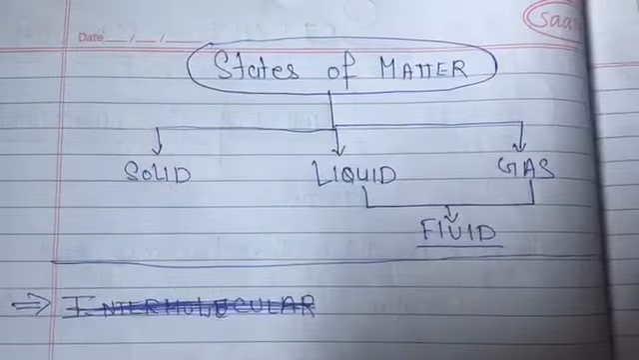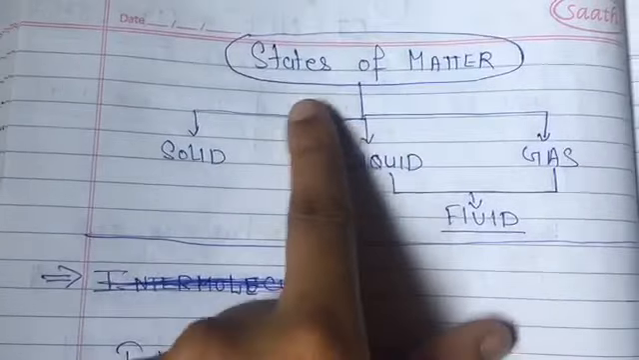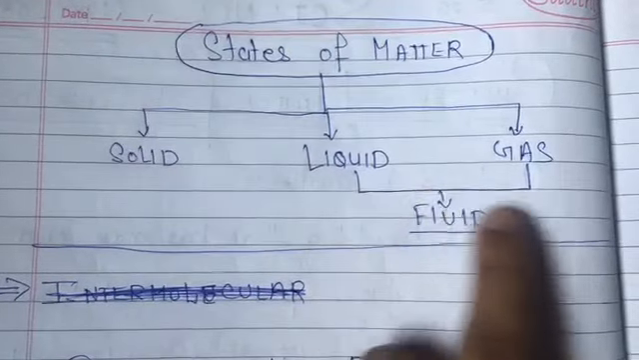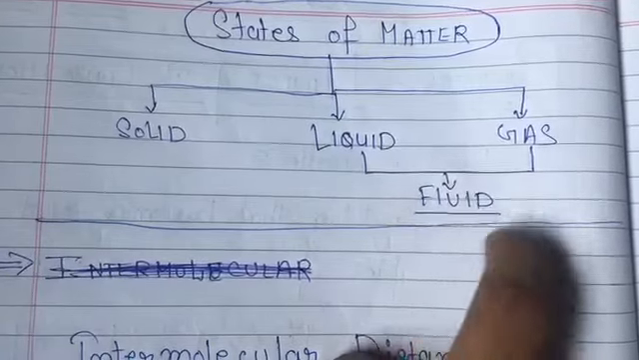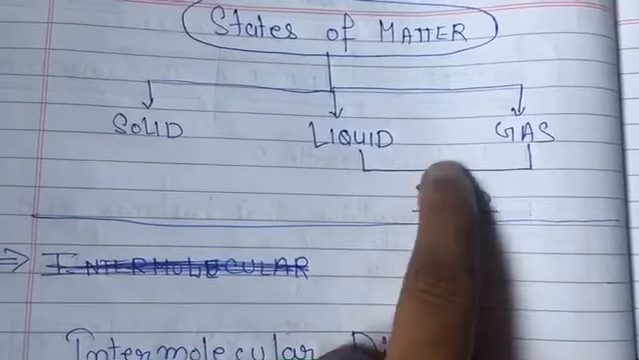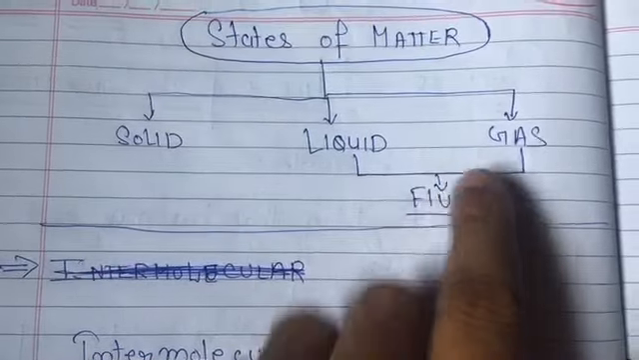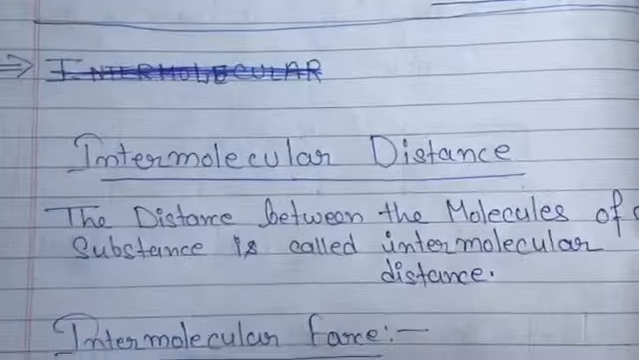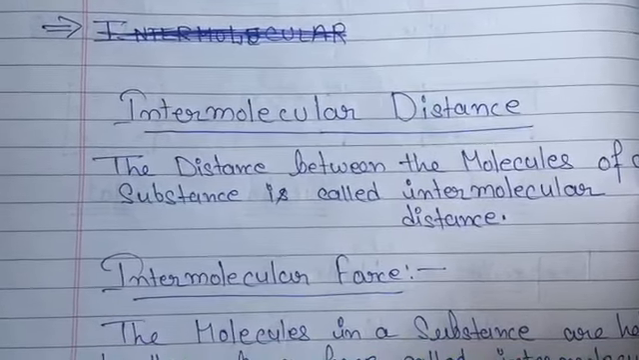So finally we know the states of matter. The first one we have is solid, the second one liquid and the third one gas. Both liquids and gases are called fluids. Okay, but again we have a new topic which is intermolecular distance, and it's a very important topic.